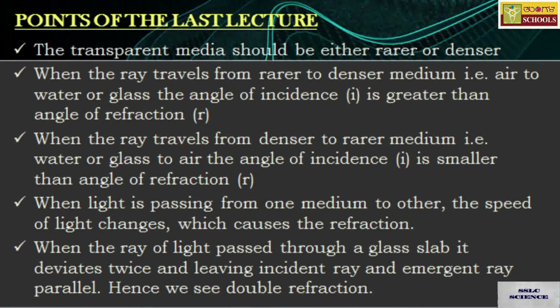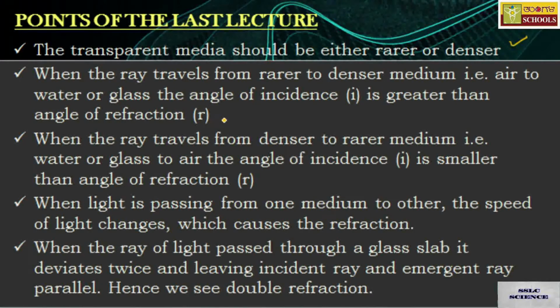In the last lecture, we studied these points. The transparent media for refraction of light should be either rarer or denser.